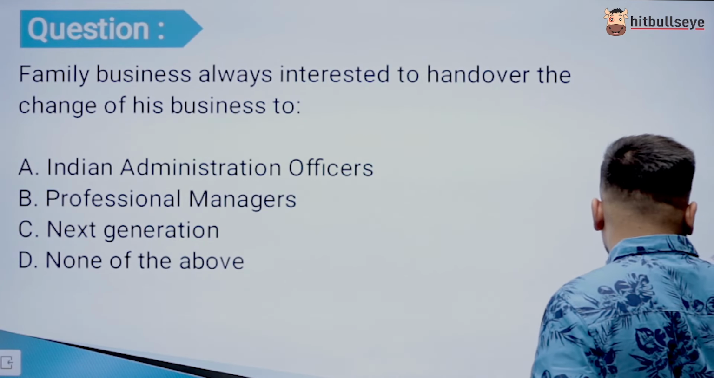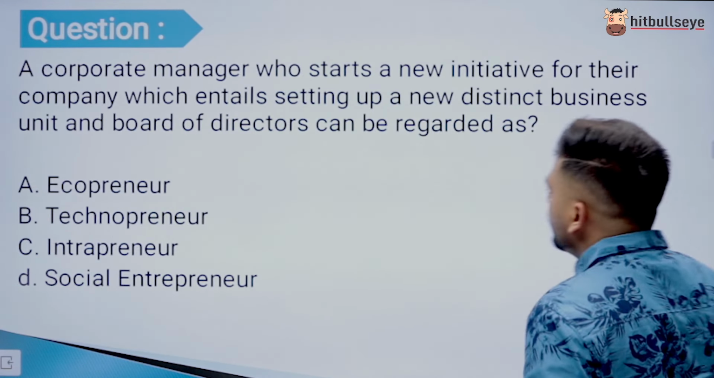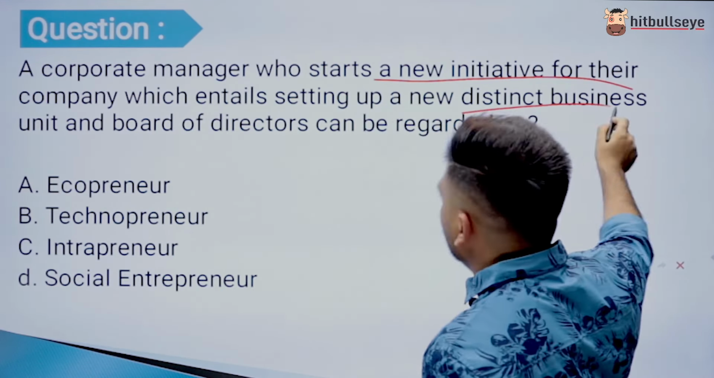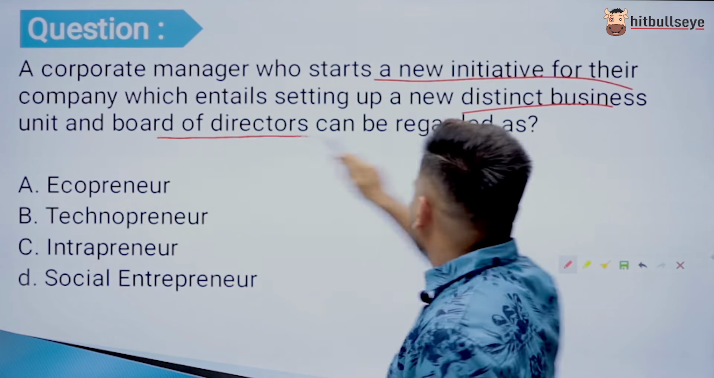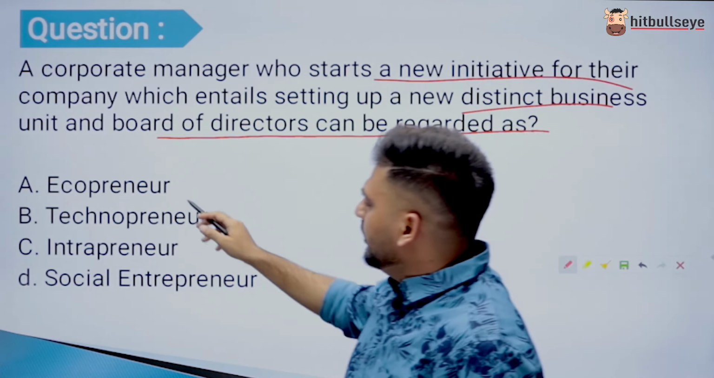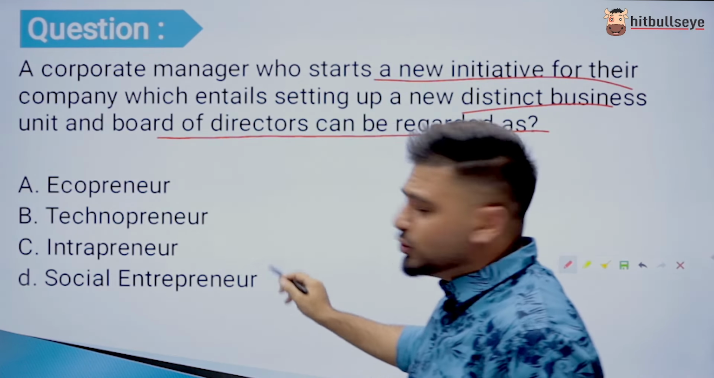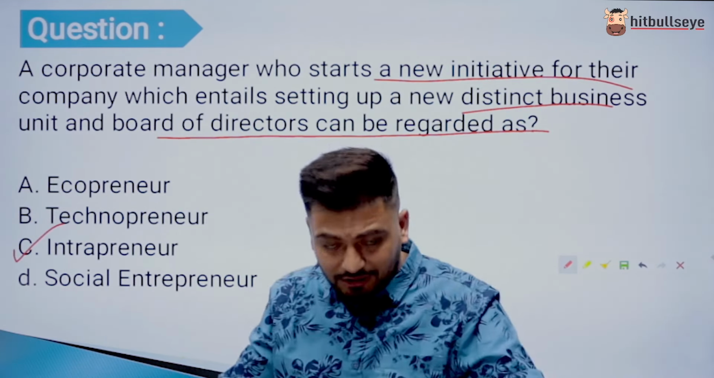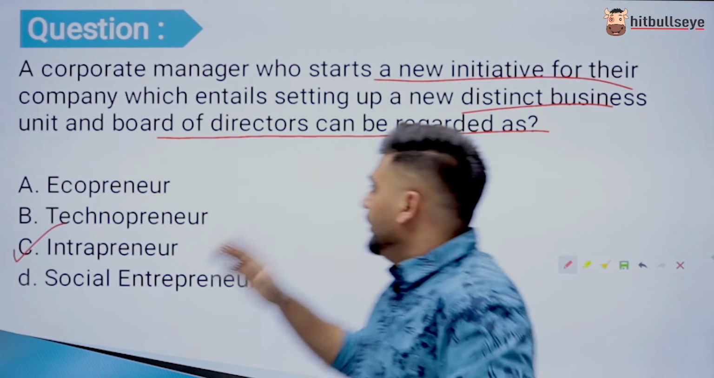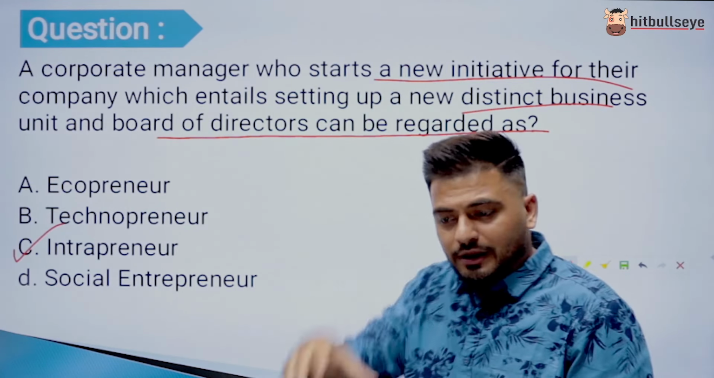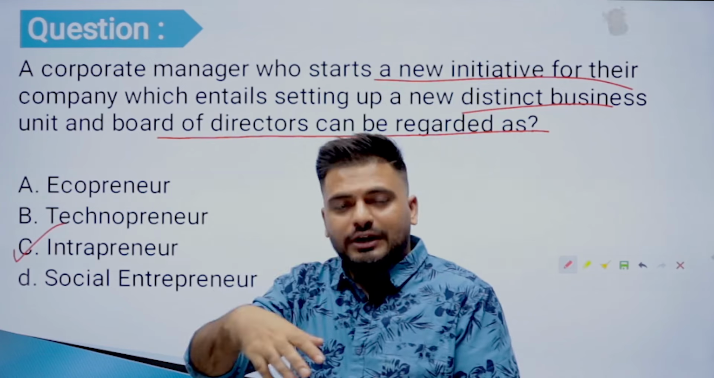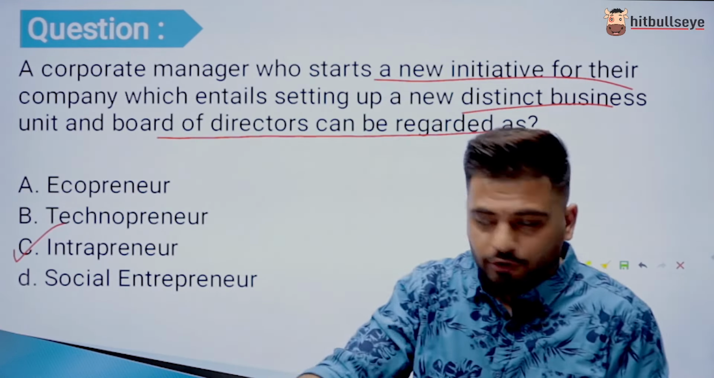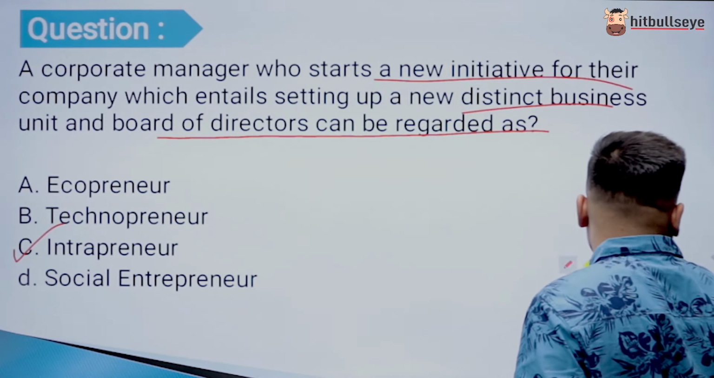Next one, a corporate manager who starts a new initiative for their company which entails setting up a new distinct business unit, and board of director can be regarded as ecopreneurs, technopreneurs, intrapreneurs, social entrepreneurs. The answer is intrapreneurs. Like they are introducing new thing, like they are initiating a new product in their company. So that product, that initiation, that innovation is under the same umbrella. So that's why it's an intrapreneur, right?